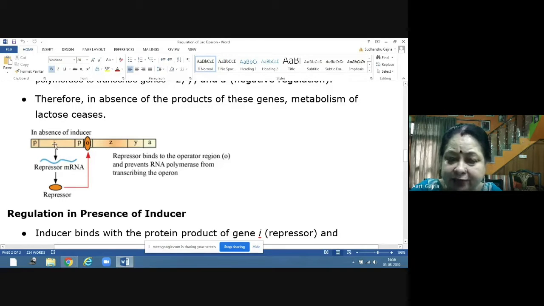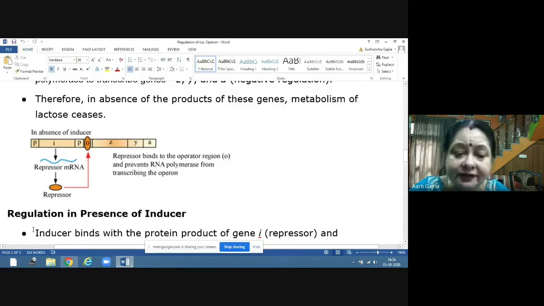This transcription will take place here, and this repressor messenger RNA will synthesize the repressor. Now this repressor will come and get bound to the operator region. This O is operator region. Now what will happen? This repressor is binding to the operator region.